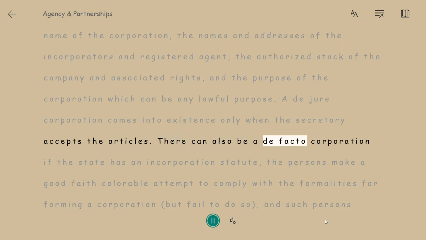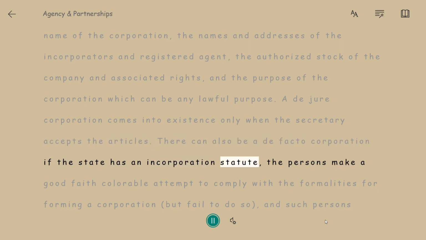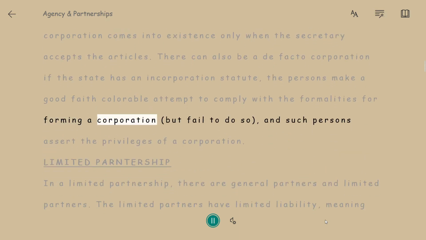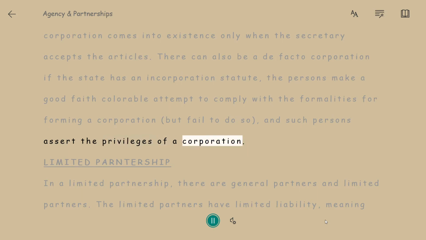There can also be a de facto corporation if the state has an incorporation statute. The persons make a good faith colorable attempt to comply with the formalities for forming a corporation, but fail to do so, and such persons assert the privileges of a corporation.